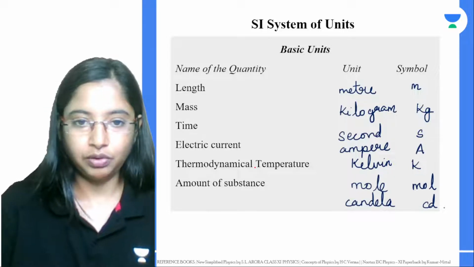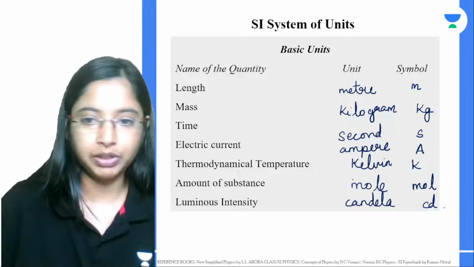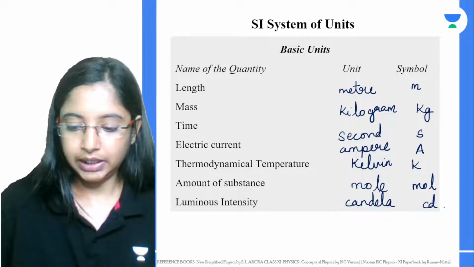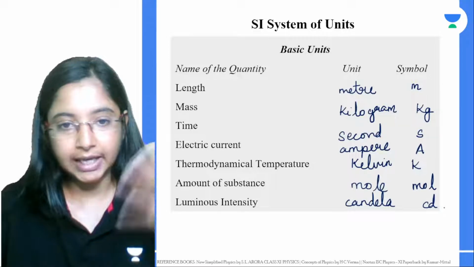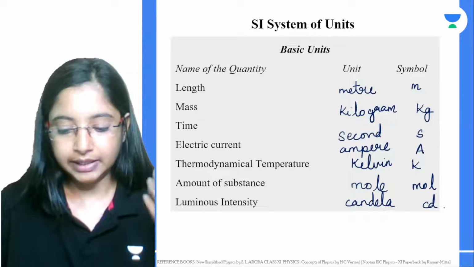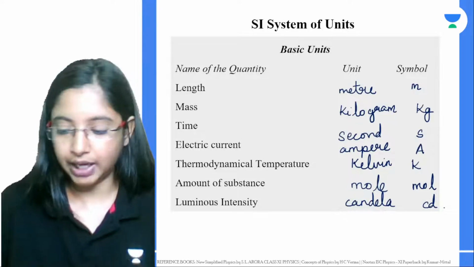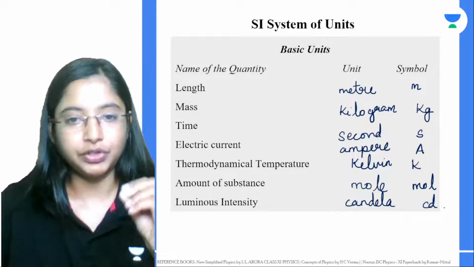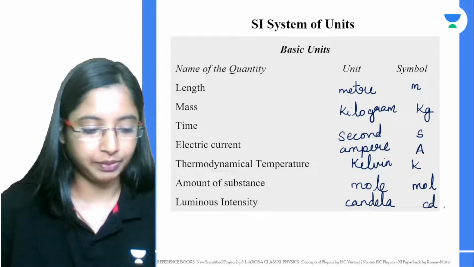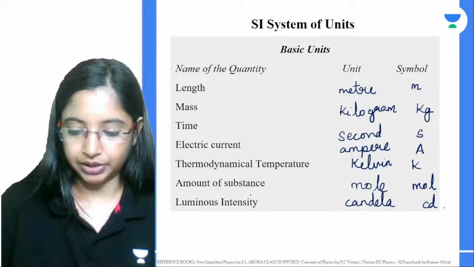It is the amount of substance of a system that contains as many elementary entities, being atoms, molecules, ions, electrons, or similar groups of particles, as there are atoms in 0.012 kg of carbon-12. Okay, so that becomes your amount of substance.